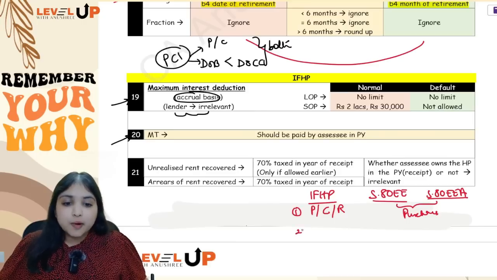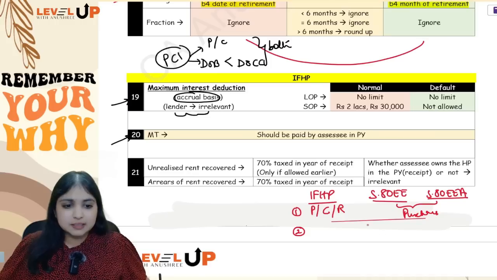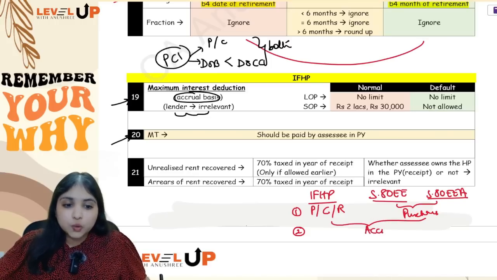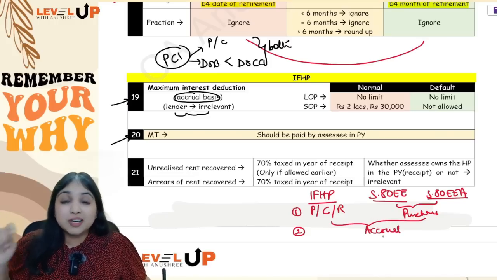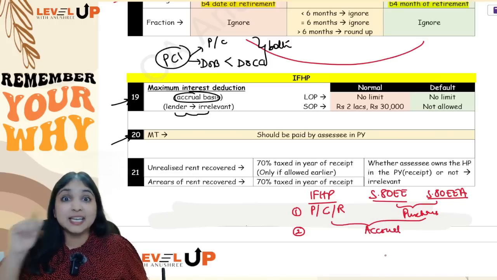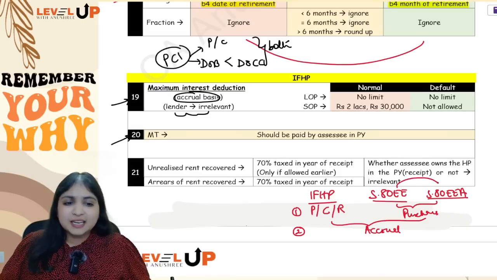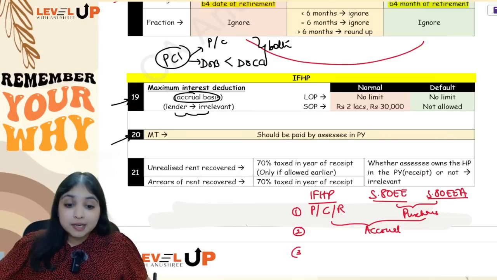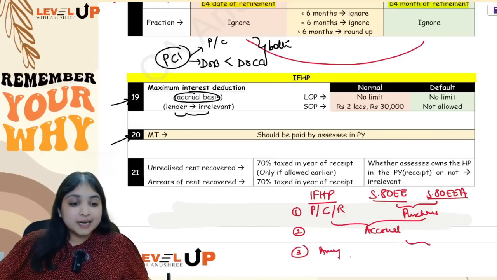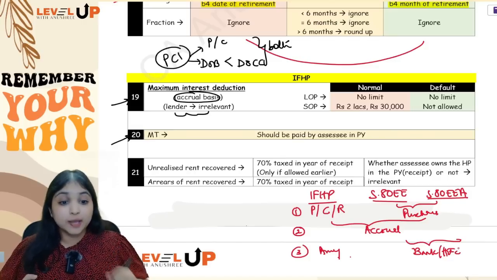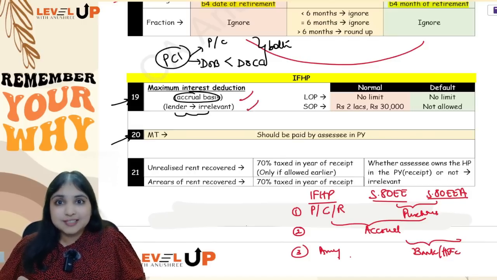Point number 1. Point number 2, in all the 3 places, the interest is allowed on accrual basis. Okay, but you have one more interest section in chapter 6A, 80E, education loan, that is only on payment basis, but 80EE, 80EA, 80EEB and all are accrual basis only. Point number 3, in IFHP, your lender can be any lender. But in 80EE and 80EA, lender can be either bank or housing finance company, no other lender we are covering. Okay, so understood why I am stressing on these points.